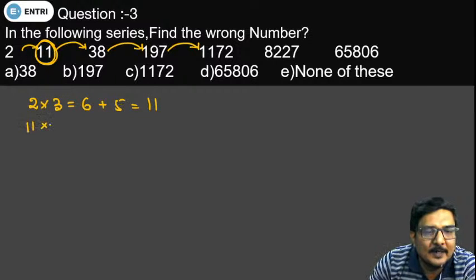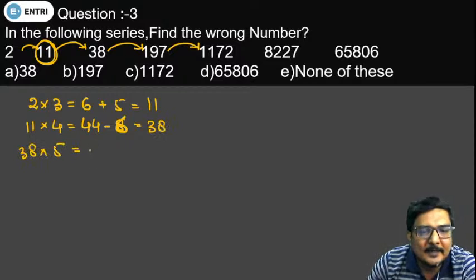Likewise 11 multiplied by 4 will give you 44 and minus 6 will give you 38. Likewise 38 multiplied by 5 will give you 190 and 190 plus 7 will give you 197.